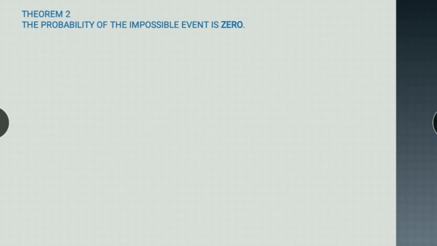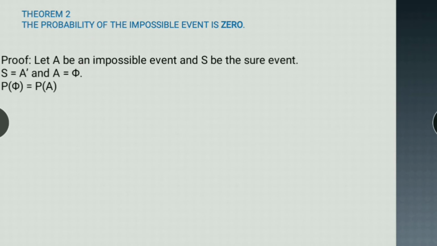Second theorem: the probability of an impossible event is 0. An event which is not possible, the probability of that event is 0. Let A be an impossible event and S be the sure event. Then A will be the complement of S, or S will be equal to A complement, where A is the impossible event. Then probability of phi, the impossible event, will be equal to probability of A, which is equal to probability of S dash because it's the complement of S.